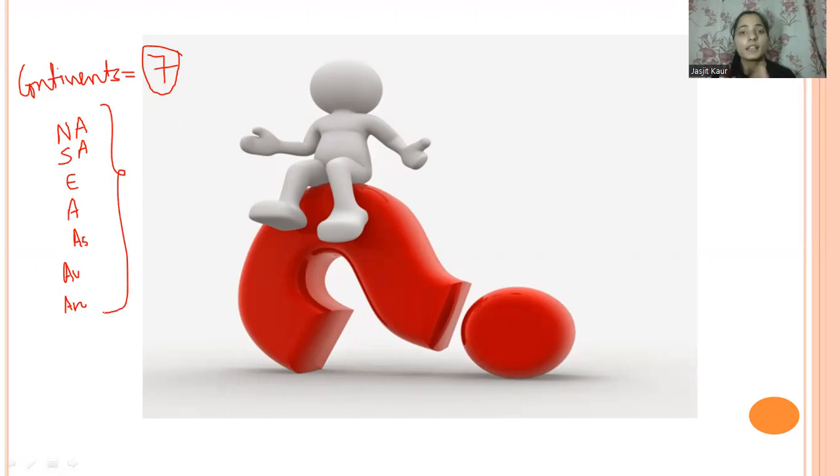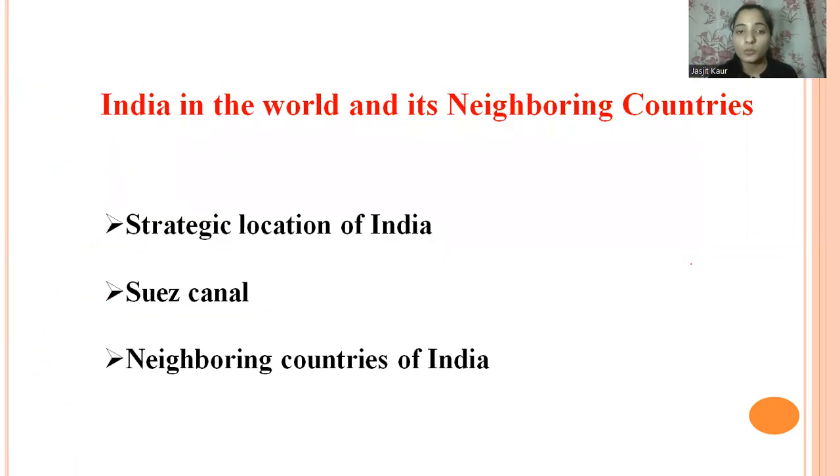So, now tell me, if I talk about India, in which we all are residing, in which continent is India located? Yes. So India is located in Asia. As we all know, India is a part of Asia, that is also one of the continents. So India lies in Asia. Very good, students. So now moving forward.